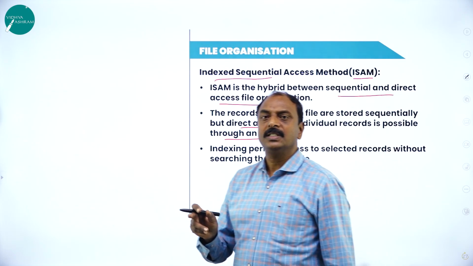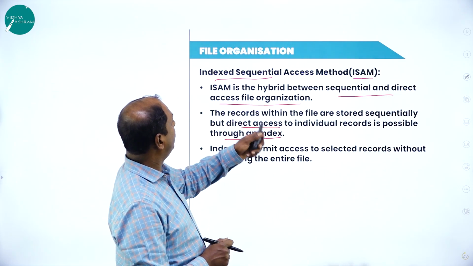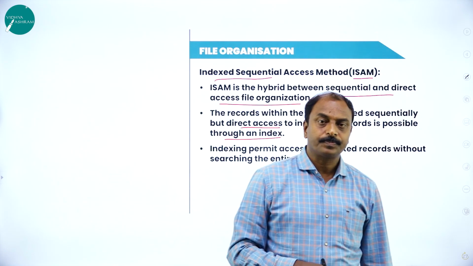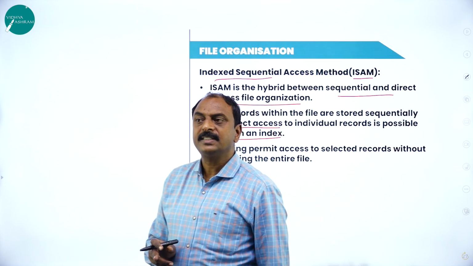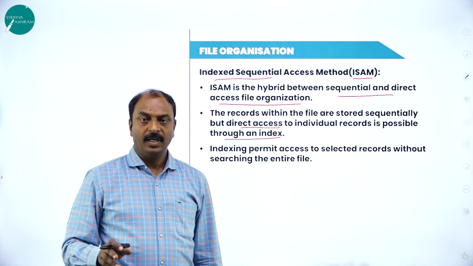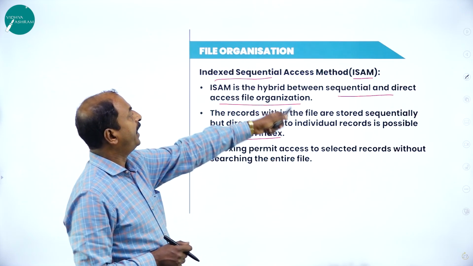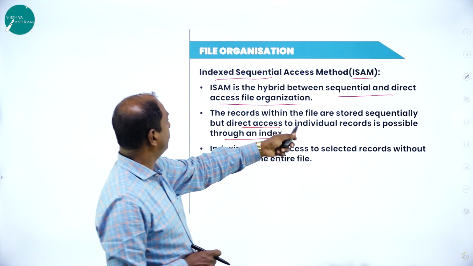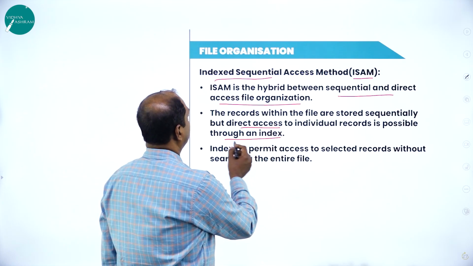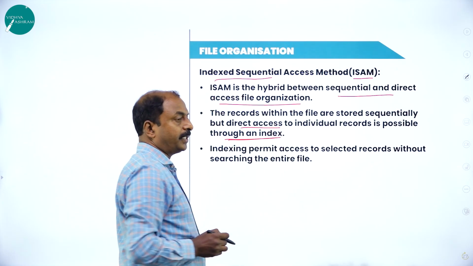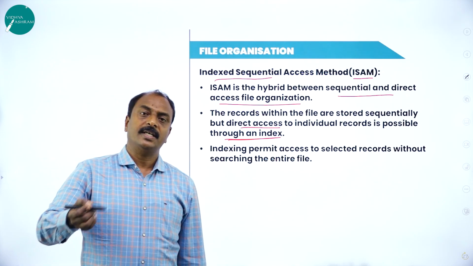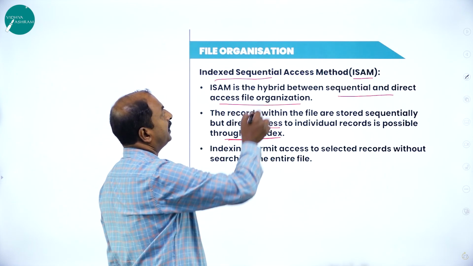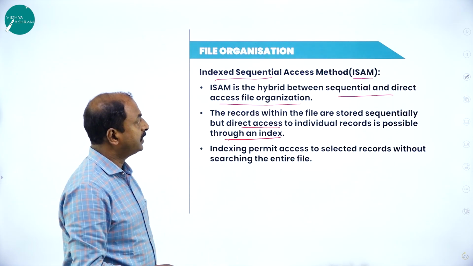In direct access, the user can access any record randomly. As ISAM is a hybrid, a combination of the sequential as well as the direct access method, the records are accessible through an index. Here we are accessing the record through an index key, that is the indexed sequential access method.